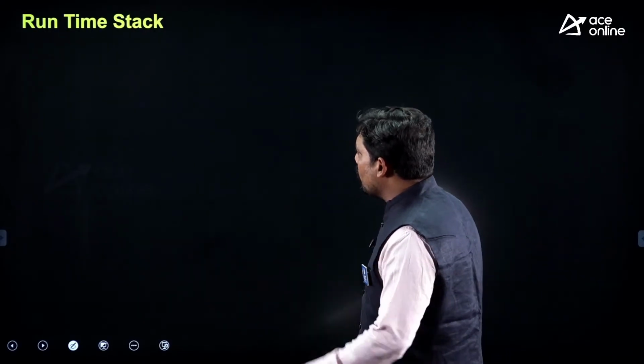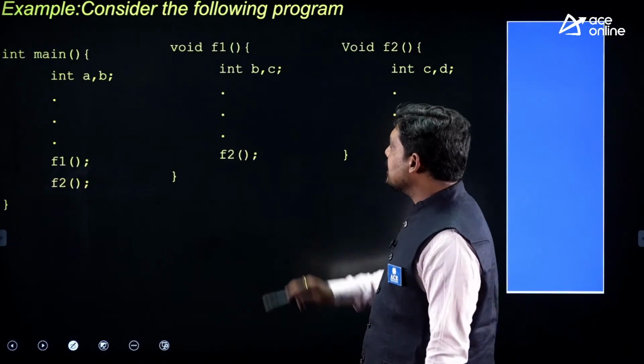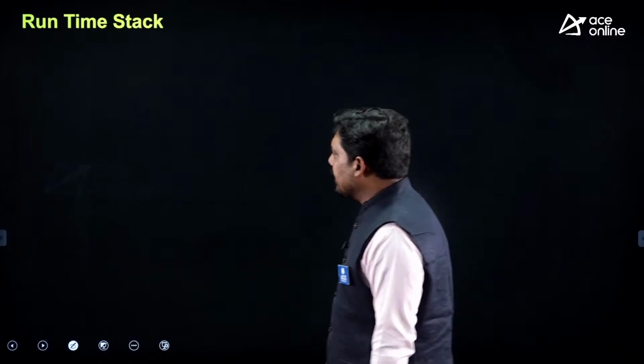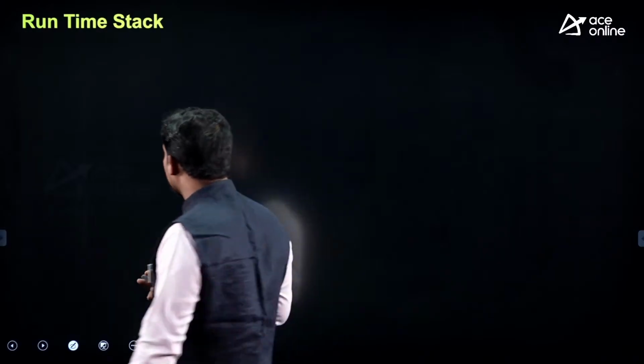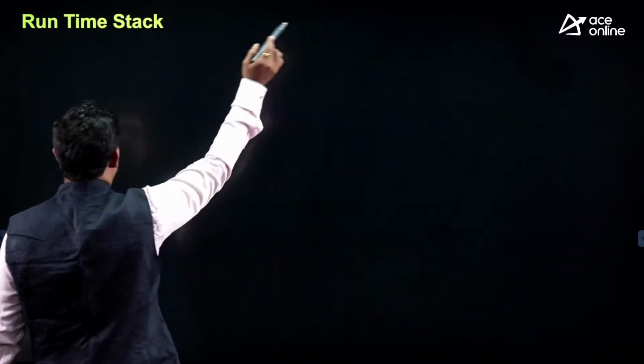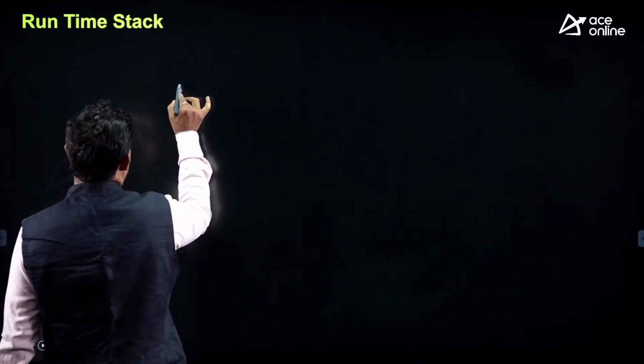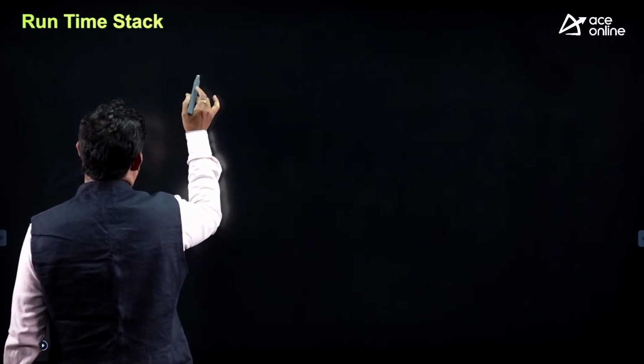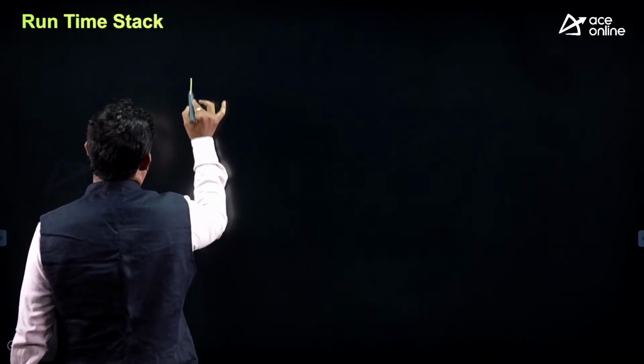Now, one of the most common applications here is the runtime stack. Coming directly to the application, because you have to understand how the stack works and how a program works here. So what is a runtime stack? The runtime stack is a stack used in a computer for running a program.